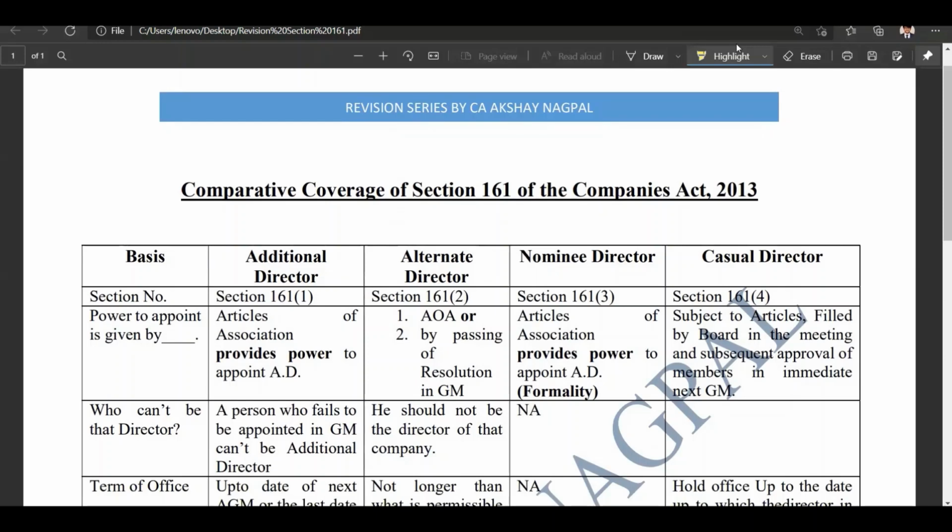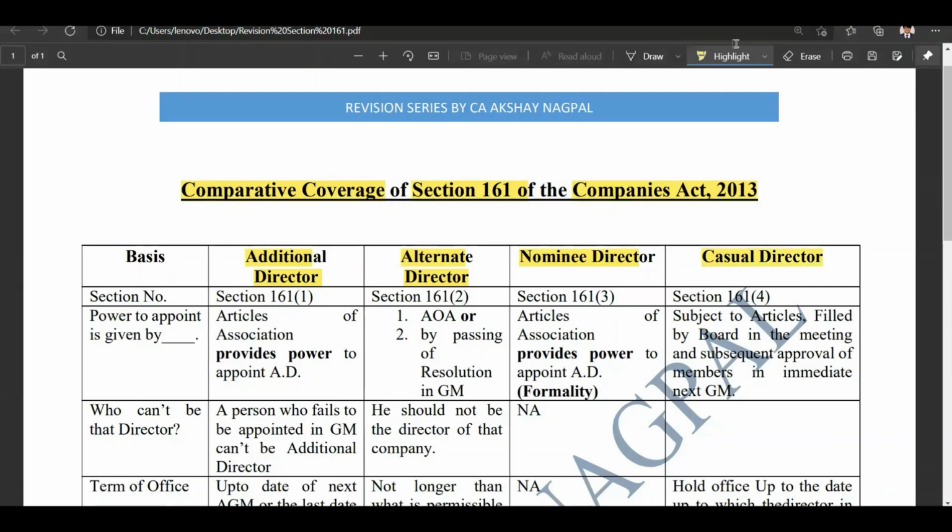Now let's begin this lecture. As you can see, this is a comparative coverage of section number 161 of the Companies Act 2013. Section number 161 contains four directors. First being the additional director, second being the alternate director, third being the nominee director, and fourth being the filling of casual vacancy, or you can simply say casual director.